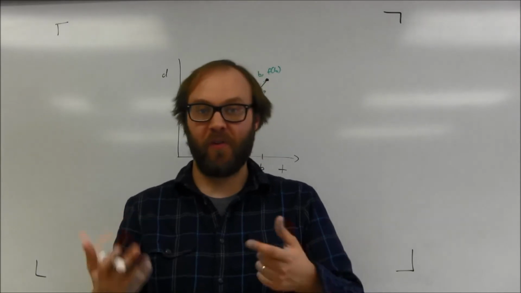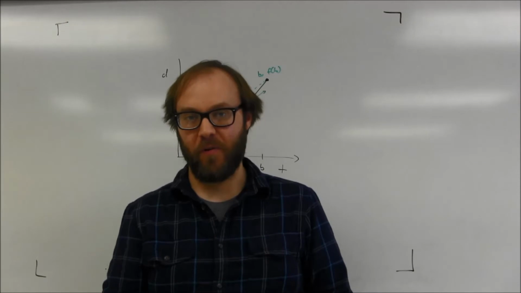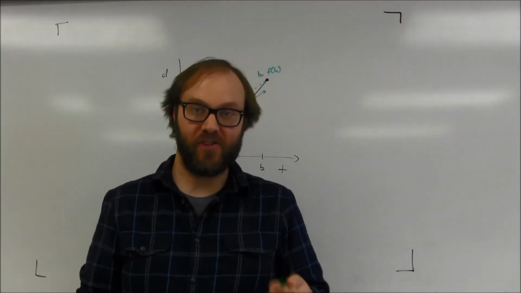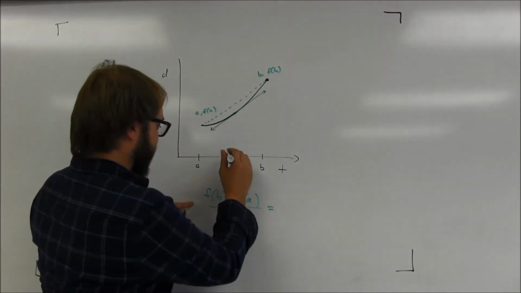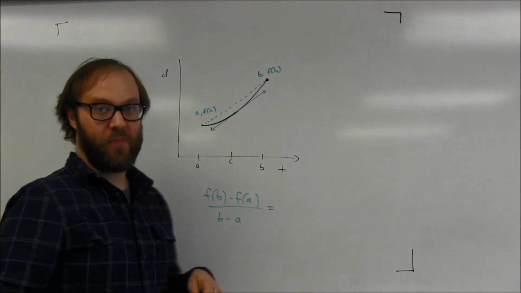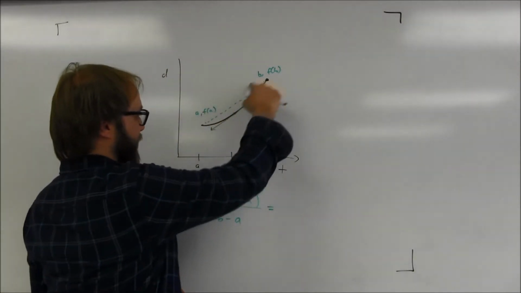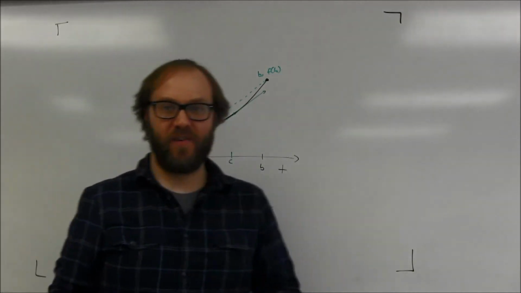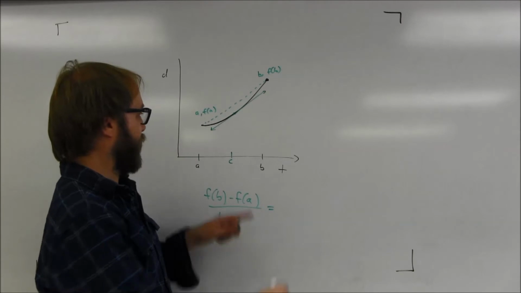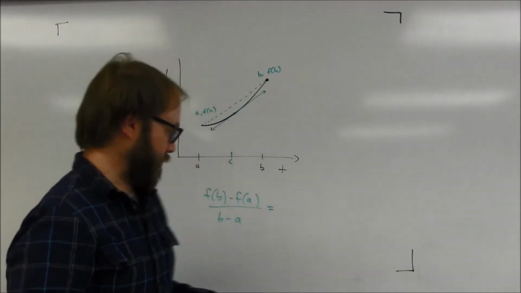Now, it may happen multiple times, but it has to happen at least once for a function that's continuous and differentiable on the interval. And so what you're usually doing in mean value theorem problems is you're finding that value c, the place where the instantaneous rate of change, the slope of the tangent line at a particular point on the curve, is the same as the average rate of change, which of course is really just the slope of the secant line connecting the starting point and the ending point, okay?